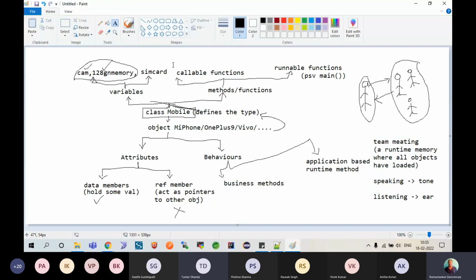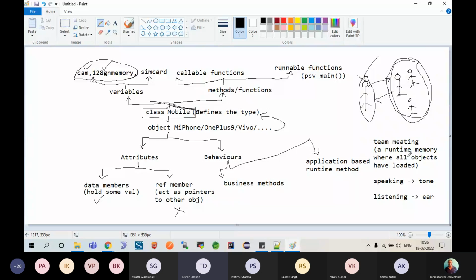The primary rule is one person will load first and he will load the remaining people into the same memory, whom he wants to speak to or communicate with. And then he will call one of their behaviors and they will communicate accordingly. This is exactly how inter-object communication will happen. Am I clear on this point up to this level?